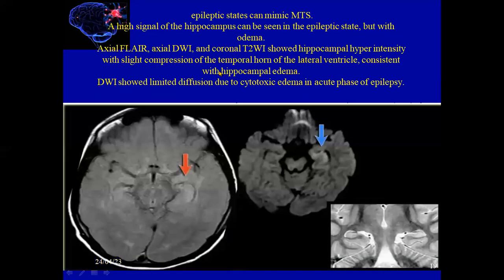This is another case of status epilepticus, a patient who has high signal of the hippocampus, maybe due to edema here, but when you see the coronal image, you will see the same size of the hippocampus. So sometimes we'll find this hyperintensity, which indicates cytotoxic edema in the acute phase of the epilepsy.